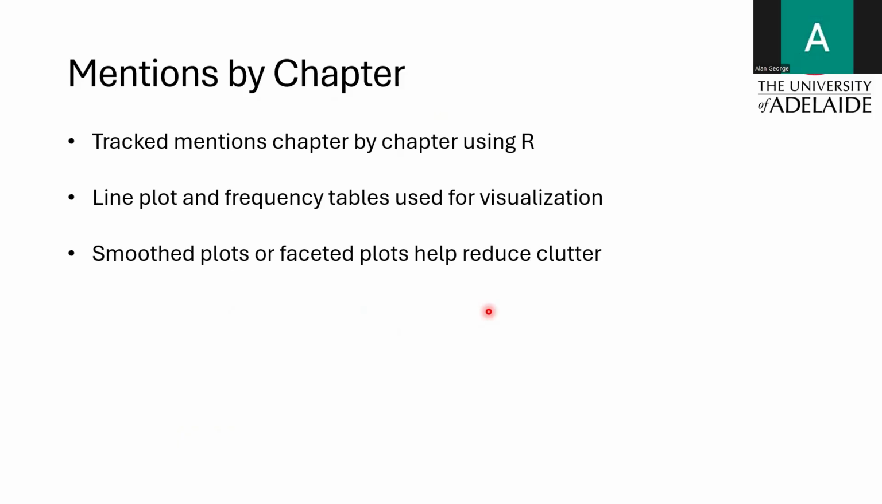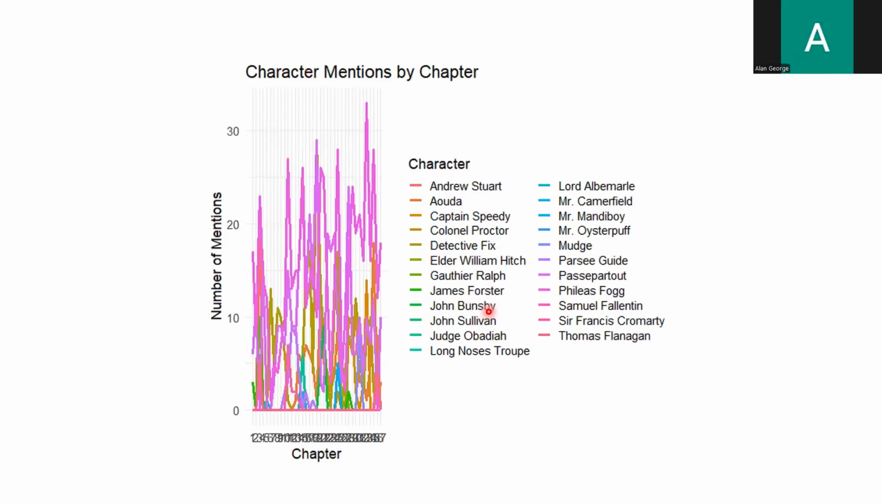And after I built the dictionary, I aimed to track the mentions of each character chapter by chapter, and I was able to build plots and frequency tables for better visualization. When I tried to put all the main characters inside, this is how it turned out to be, very cluttered, and I could not make out anything at all.